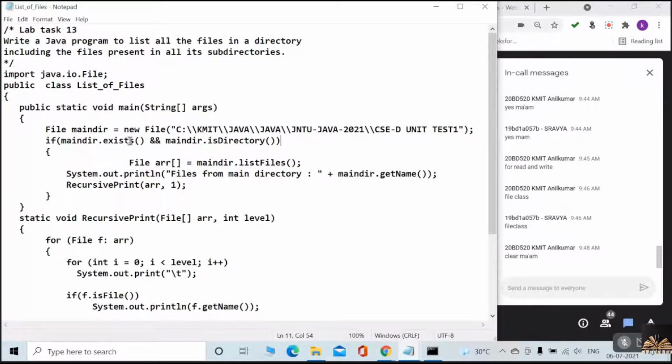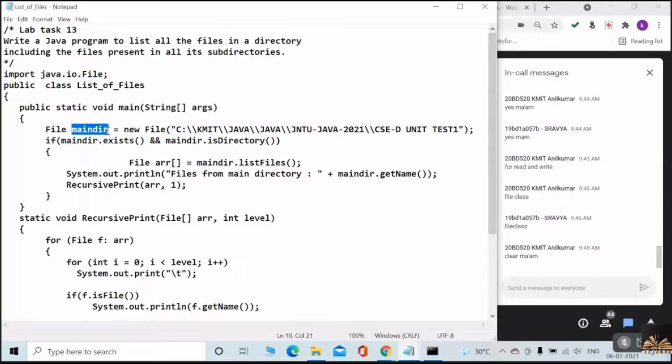Okay, now yes, right, exactly, very good. So if main directory dot exists, I'm checking, that is, I just created a file object.